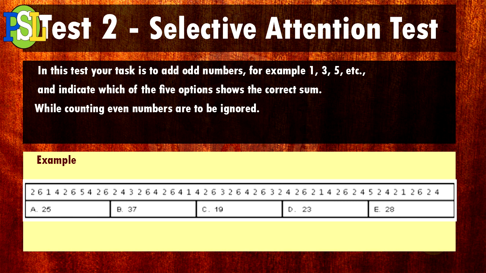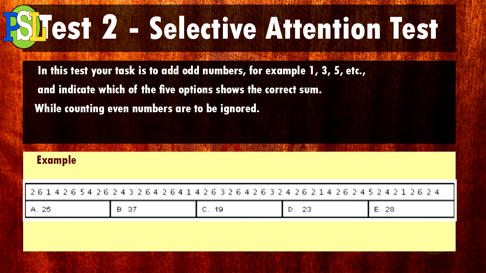Test number 2, selective attention test. In this test, your task is to add odd numbers, for example 1, 3, 5, etc. and indicate which of the 5 options shows the correct sum. While counting, even numbers are to be ignored. So in this example, when we go through it, we can see that there are a lot of numbers consisting of even numbers and odd numbers. So make sure we add only the odd numbers.